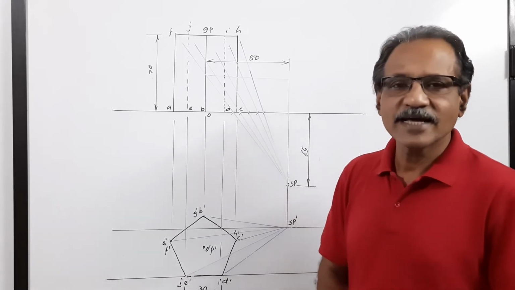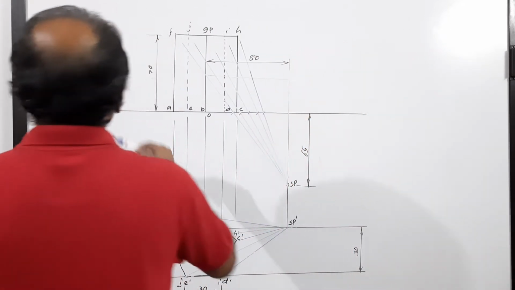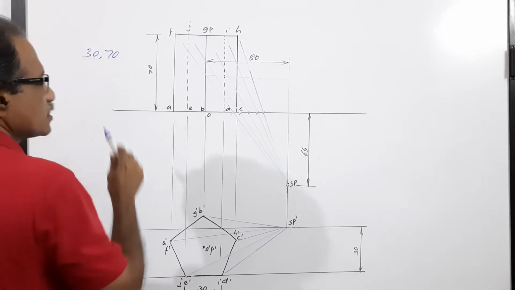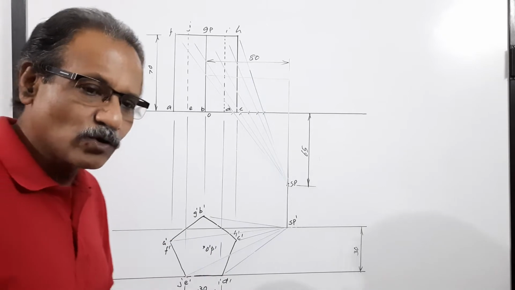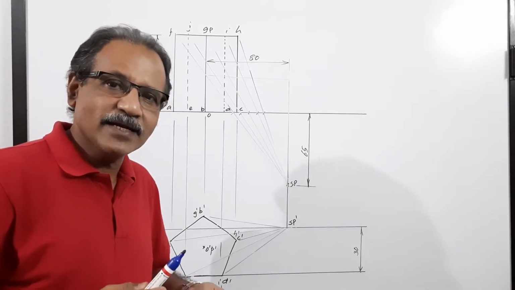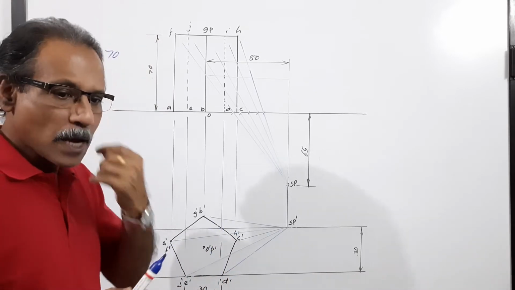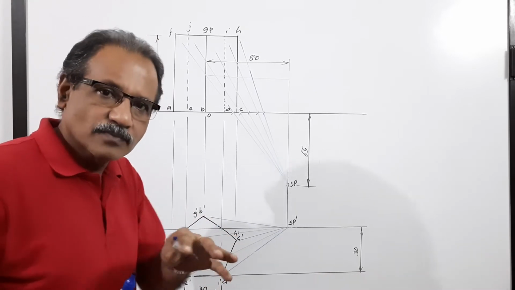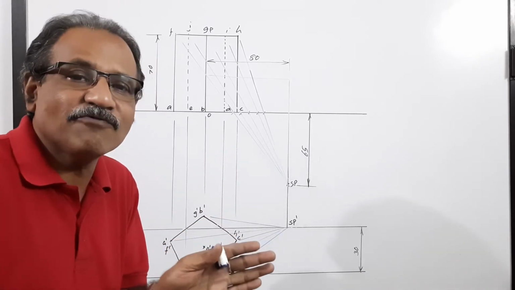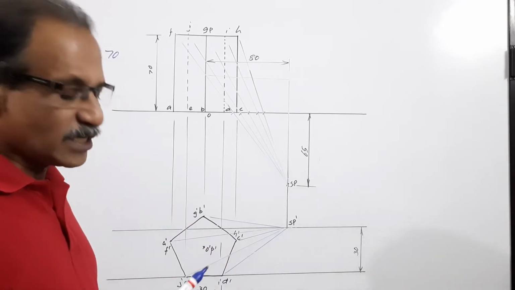The question says a pentagonal prism, 30 mm side, 70 mm axis, lies on the ground plane behind the picture plane on a rectangular face, with the front pentagonal face touching the picture plane.